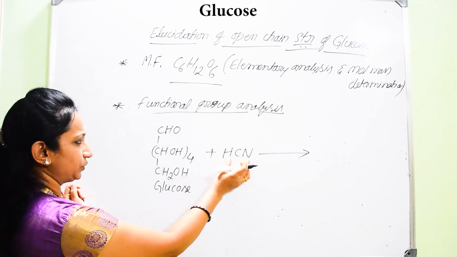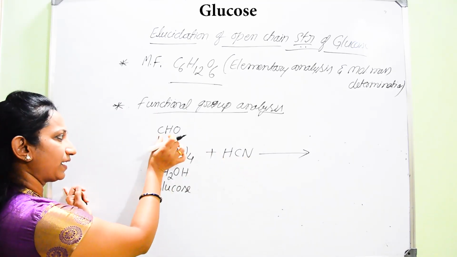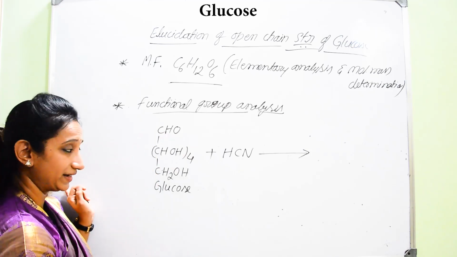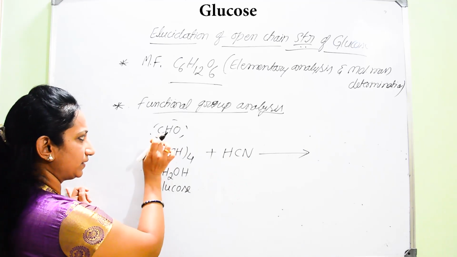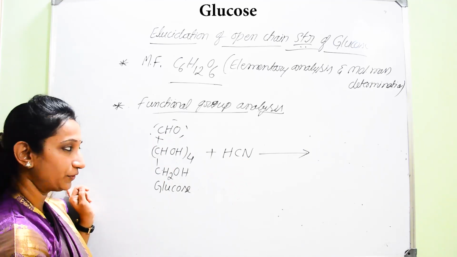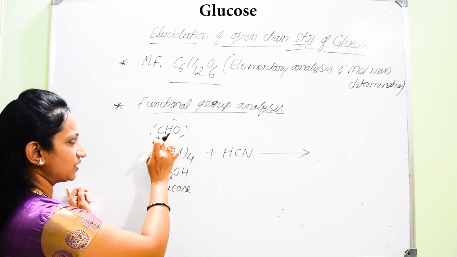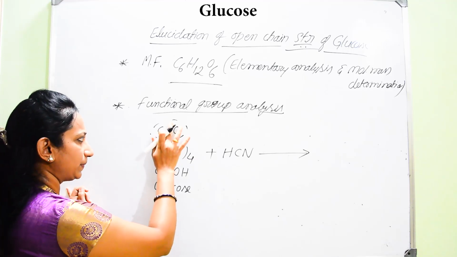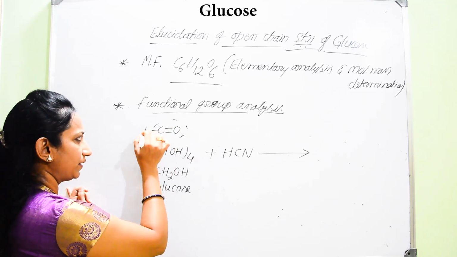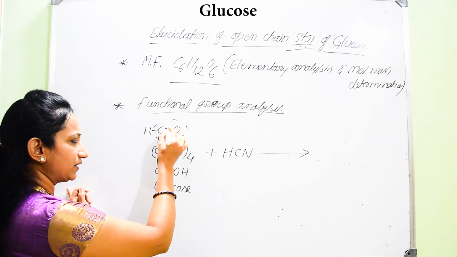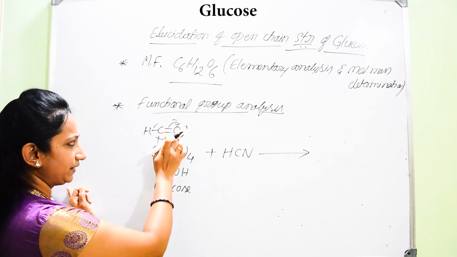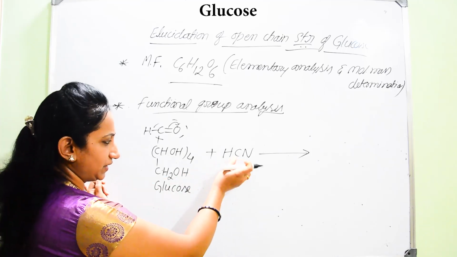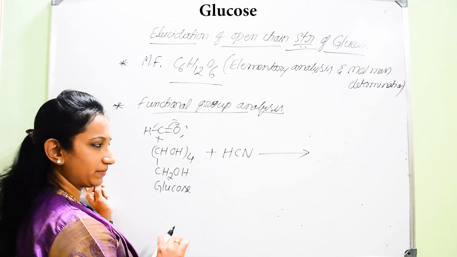As you know, hydrogen cyanide can interact with the CHO group, that is the aldehydic group. So when HCN interacts with CHO, how does it interact? I can write C double bond O and here H. The bond is shifted towards the more electronegative oxygen atom, so it gets a negative charge. HCN can dissociate to give H plus and CN minus.